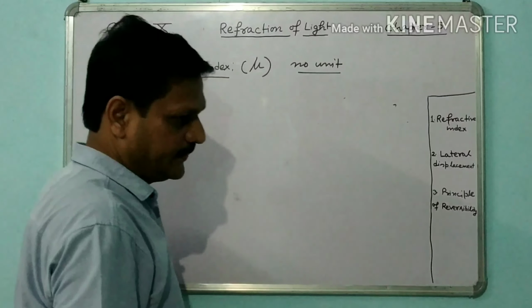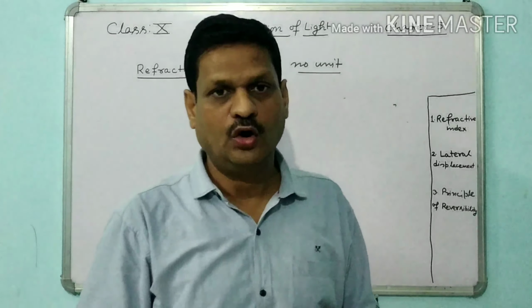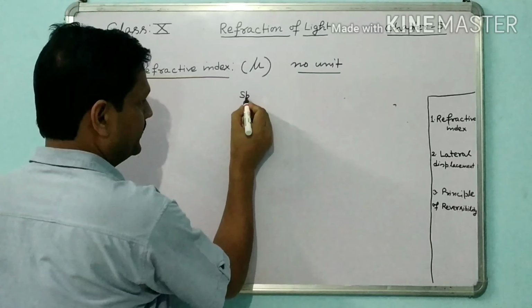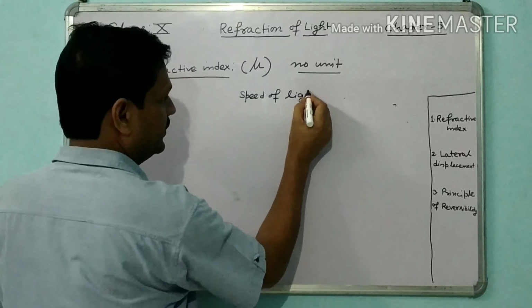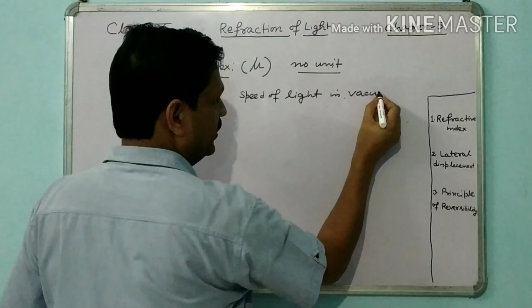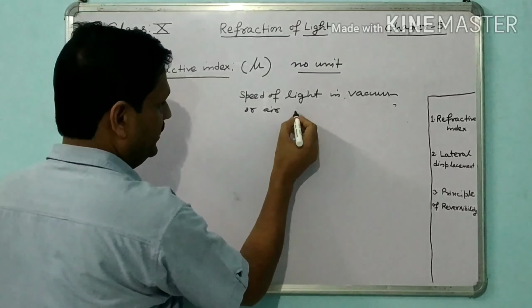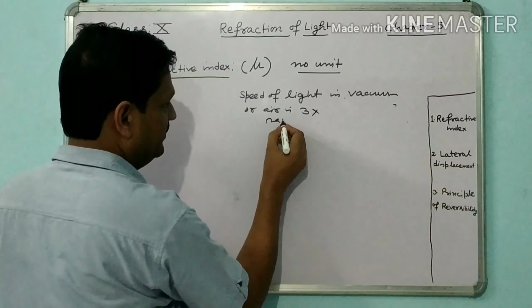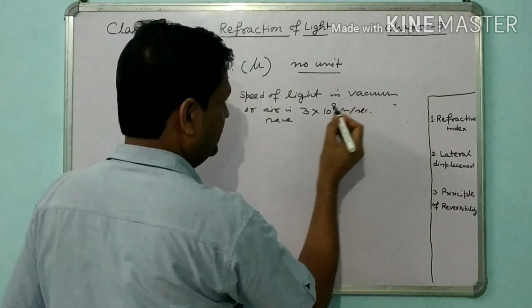The speed of light in vacuum or air is the same, and this value is 3 into 10 to the power 8 meter per second.